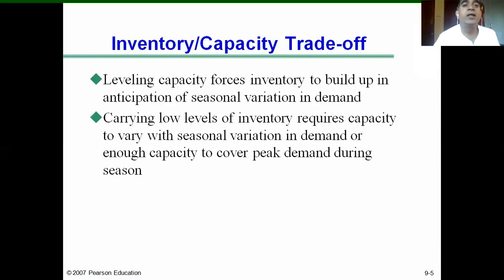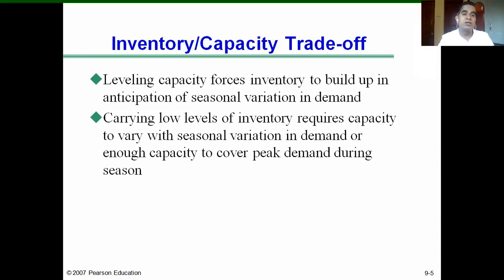Okay. So, the inventory or capacity trade-off. When we say level of inventory, it means low or high level of inventory. Capacity means production capacity, high or low. If you can recall from network design, we used the solver tool to illustrate the networking decisions, like where to locate the facilities, which markets to allocate to each facility, and what should be the production capacity of each facility.